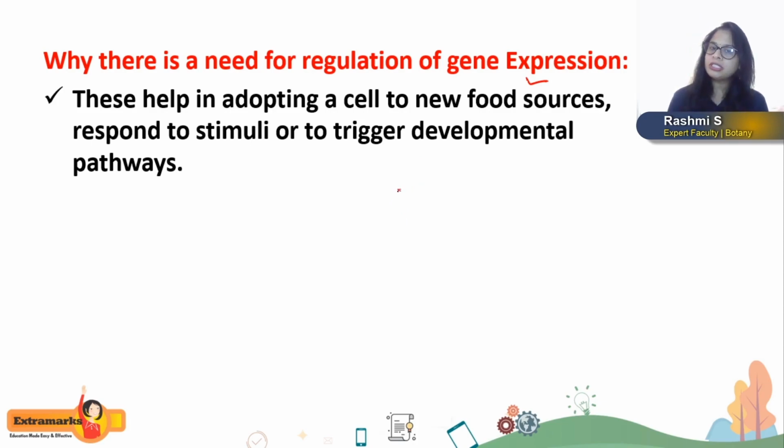And if lactose is present, the enzymes which are required to utilize this lactose will also be different. Hence, based on the food source, the bacteria has to adapt itself to the external stimuli, and also it has to produce different enzymes, and that is regulated with the help of the mechanism called regulation of gene expression.